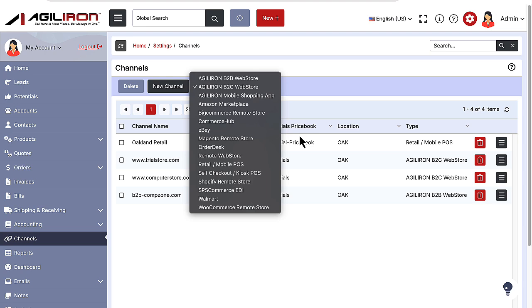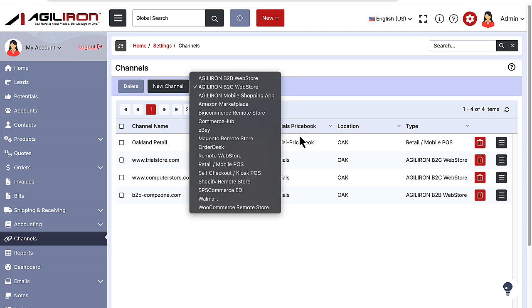The suite also offers a complete point-of-sale channel for retail brick-and-mortar stores or mobile stores, like at trade shows, kiosks, stores in a truck, or a field sale organization. We have a separate demo video tutorial for the POS and web stores and Amazon. They are available 24/7 and are comprehensive and clear, so you can watch those anytime and anywhere you like. For now, let's get back to adding our eBay channel.